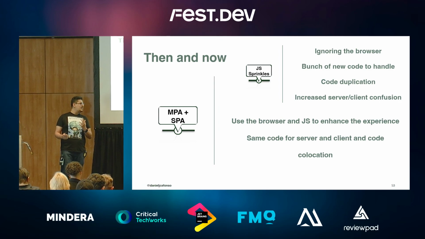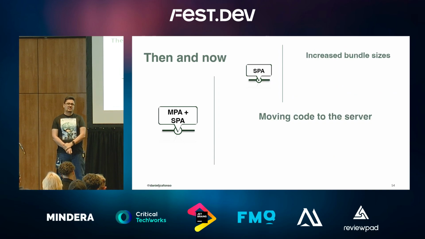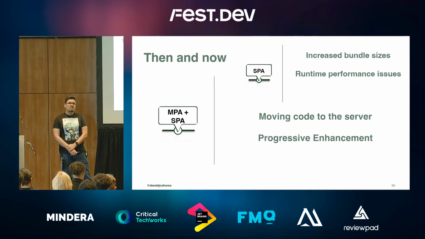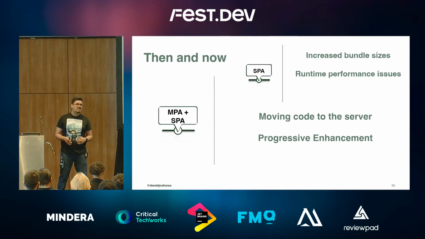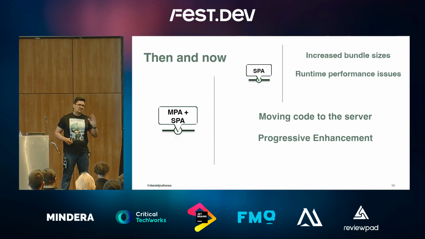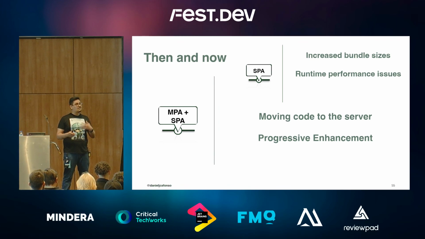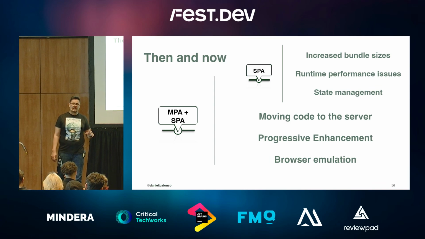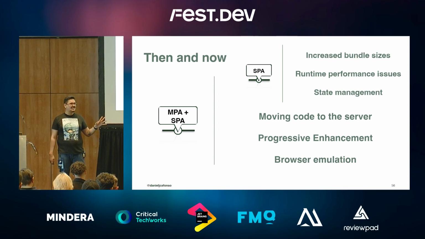Think about it. Now with the SPA issues, bundles, code is on the server. I'm not sending anything to the client anymore. Cool, saved a bunch of extra space. And performance issues probably will reduce, but JavaScript is there to enhance the experience, not to control it. So ideally, our web pages should load without JavaScript. And JavaScript can kick in later and be there to enhance it. They added a bit more flavor. Finally, state management, gone. The browser can handle its state. The browser has become pretty good at doing all these things.